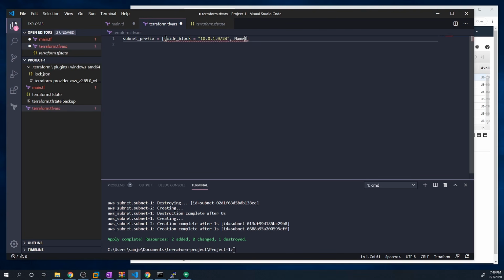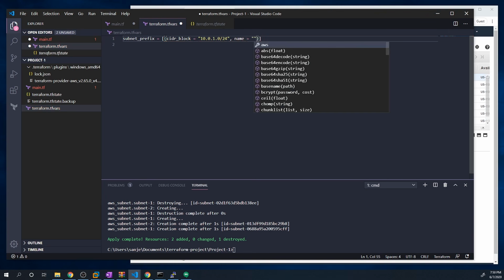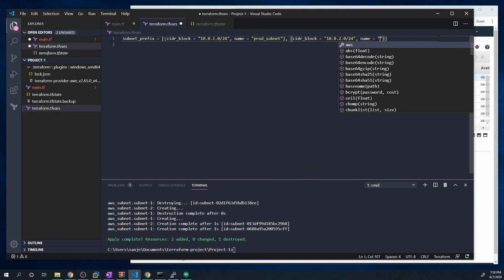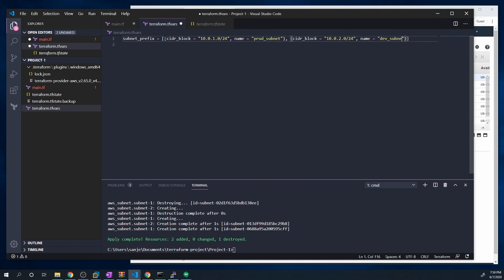So we'll just give it a name, and this is going to be prod_subnet. And then that's going to be for subnet 1. And then for subnet 2, we'll do the same thing. So we'll assign a property of cidr_block, and we'll set that equal to 10.0.2.0/24. And then the second property is going to be the name, and that's going to be set to dev_subnet.